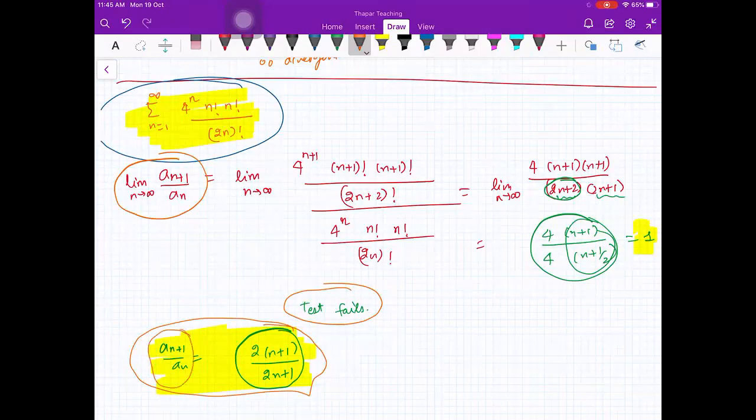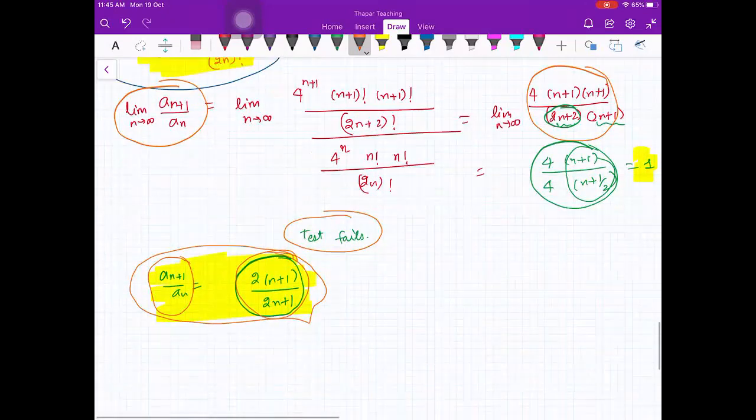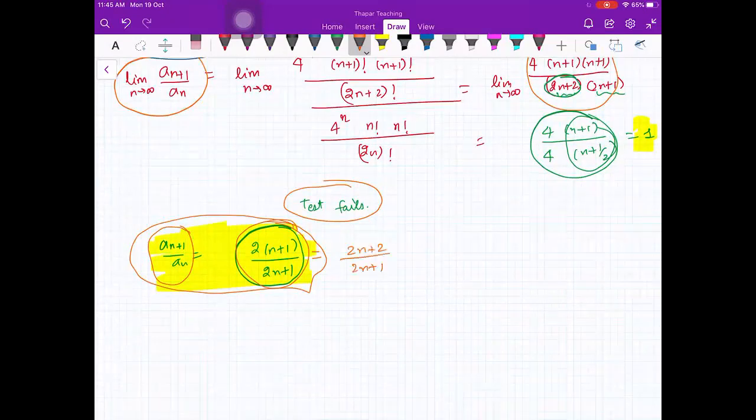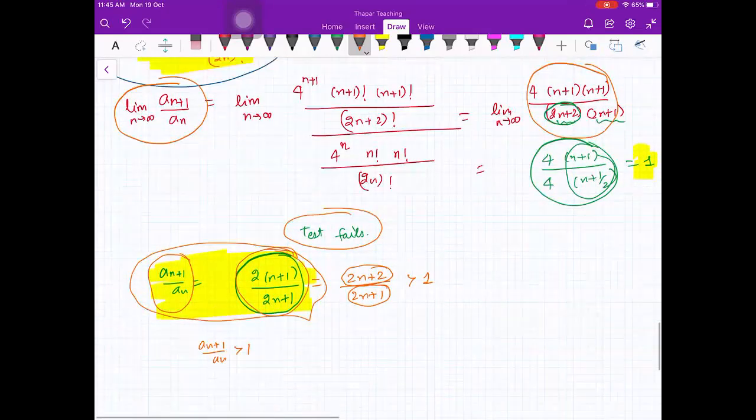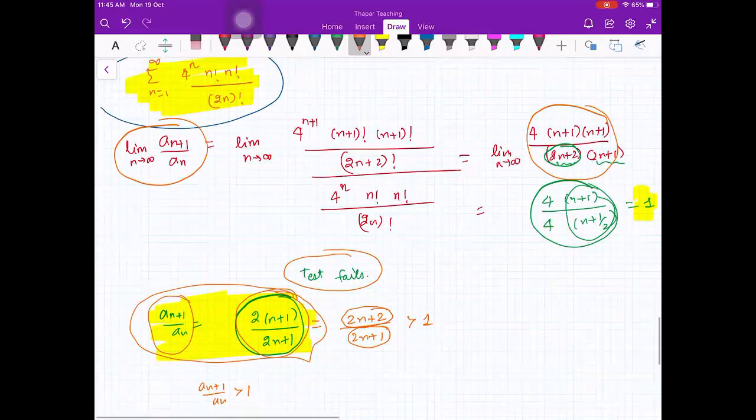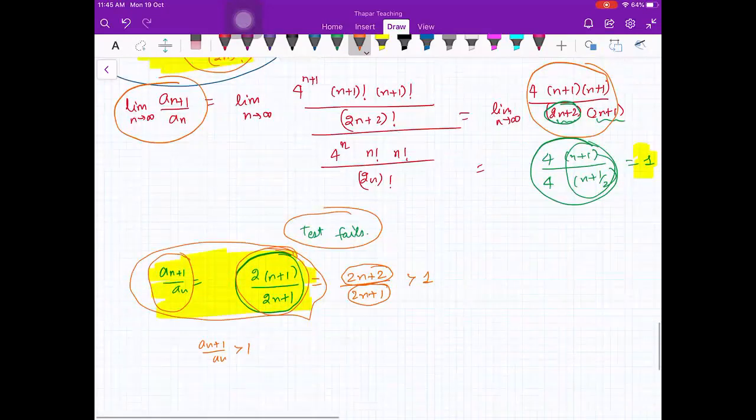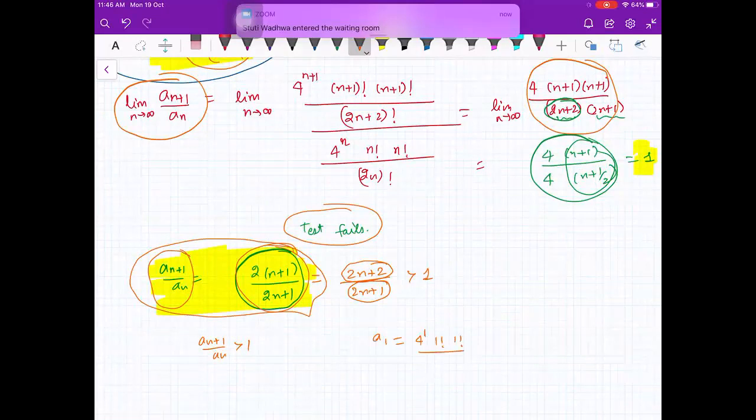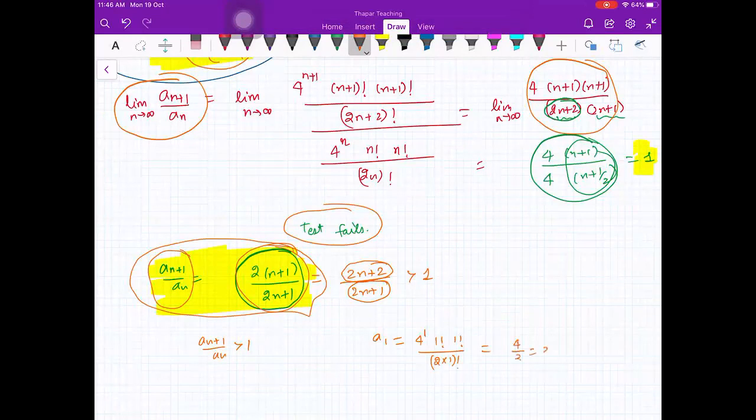So I am telling you that an plus 1 upon an, you can see here, is 2n plus 1 upon 2n plus 1. This is 2n plus 2 upon 2n plus 1. Clearly, this numerator is greater than denominator. So this ratio here is greater than 1. Is that okay? So you are saying an plus 1 upon an is greater than 1. Now you look at a1. What is a1? a1 is 4 raised to power 1, 1 factorial upon 2 into 1 factorial. So that is 4 upon 2, that is 2.